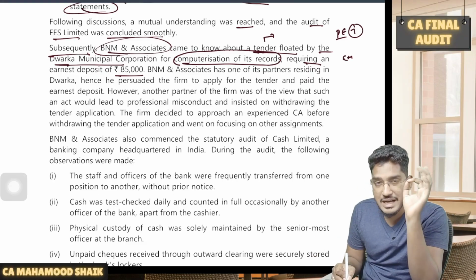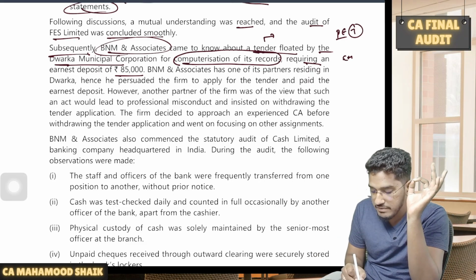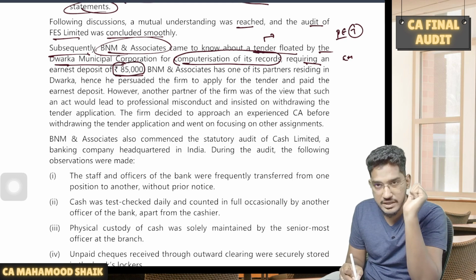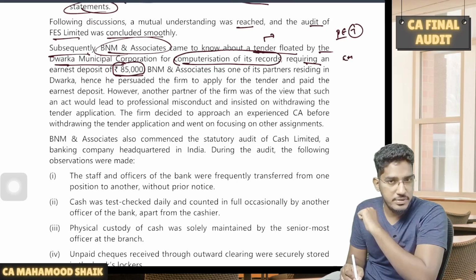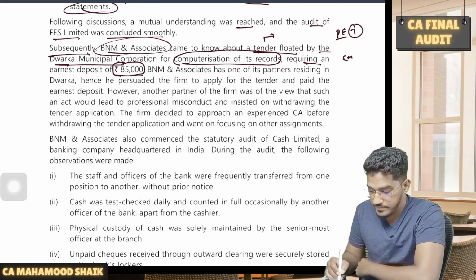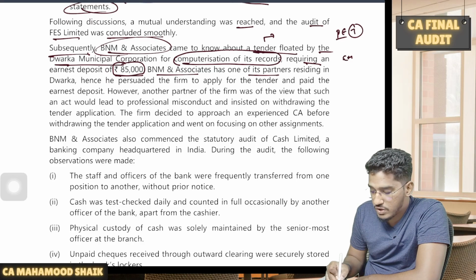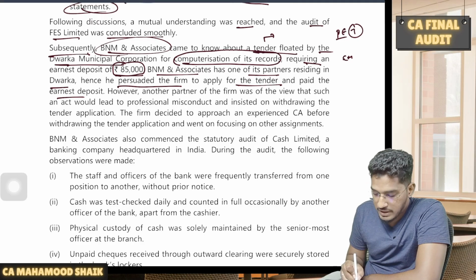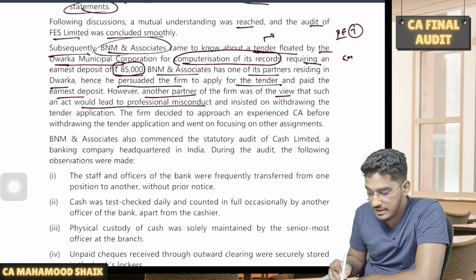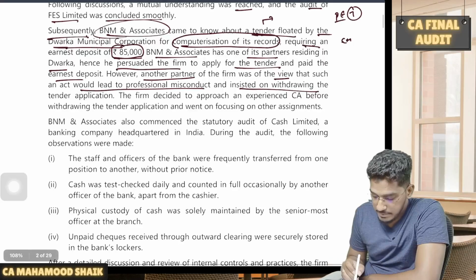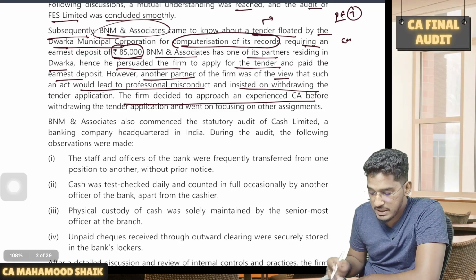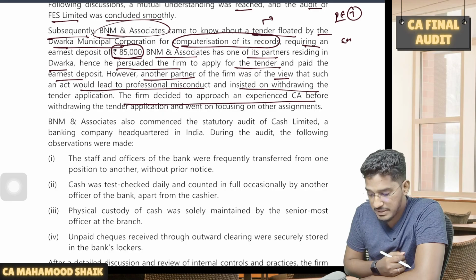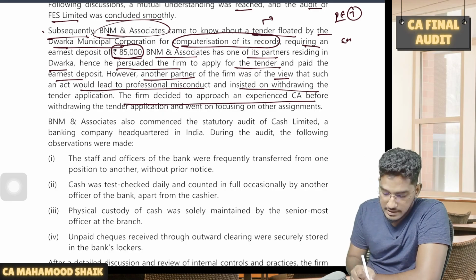So if the chartered accountant has responded to this tender, and even if he made the earnest deposit for getting this project, will he be deemed to be guilty of professional misconduct? No. B&M Associates has one of its partners residing in Dwarka. Hence, he persuaded the firm to apply for the tender and paid the earnest deposit. However, another partner of the firm was of the view that such an act would lead to professional misconduct and insisted on withdrawing the tender application. The firm decided to approach an experienced CA before withdrawing the tender application and went on focusing on other assignments.